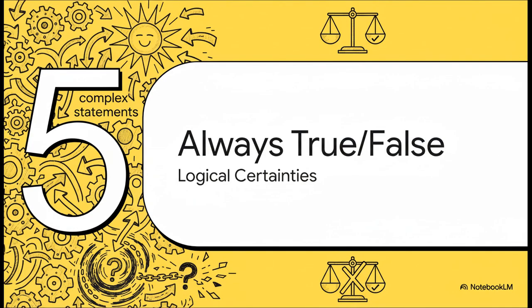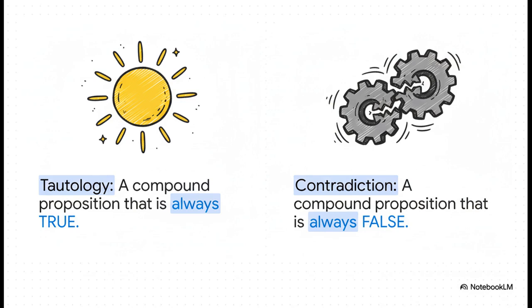Now, this is where things get really cool. Once we start building these complex statements, we begin to notice some really fascinating patterns. It turns out some statements, no matter what truth values you plug in, end up being logical certainties. And others, well, they're logical impossibilities. And these special cases have names. They're called tautologies and contradictions.